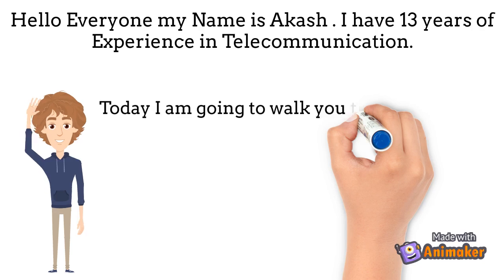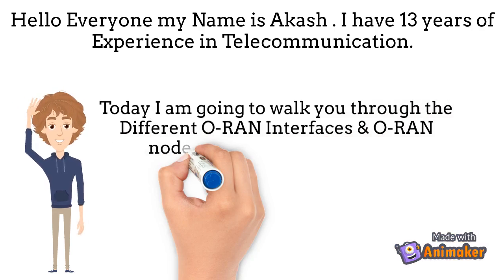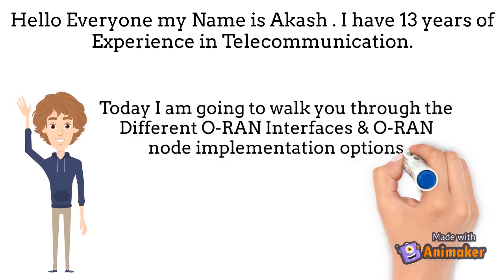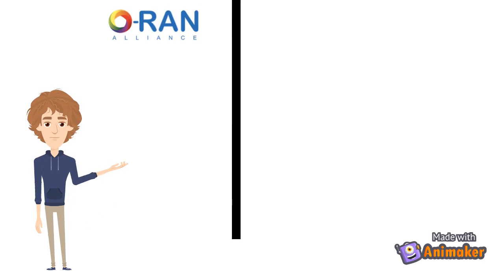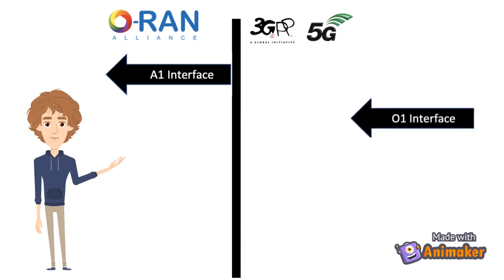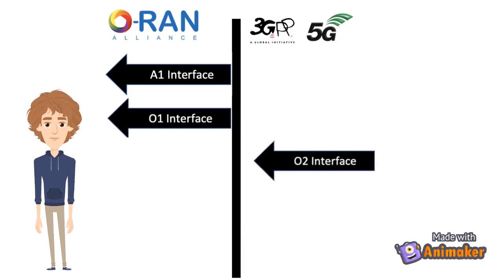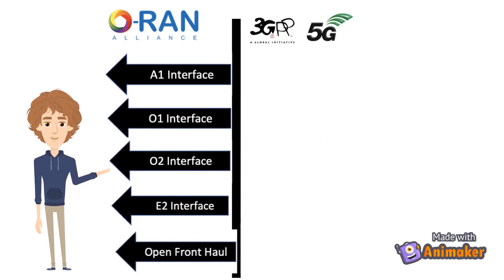Today, I am going to walk you through the different O-RAN interfaces and O-RAN node implementation options. There are some interfaces that are defined and maintained by O-RAN, and some are defined and maintained by 3GPP, but seen also as part of the O-RAN architecture. The following interfaces are defined and maintained by O-RAN: A1 interface, O1 interface, O2 interface, E2 interface, and Open Fronthaul interface.